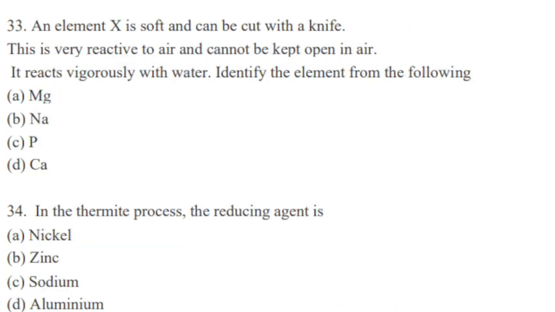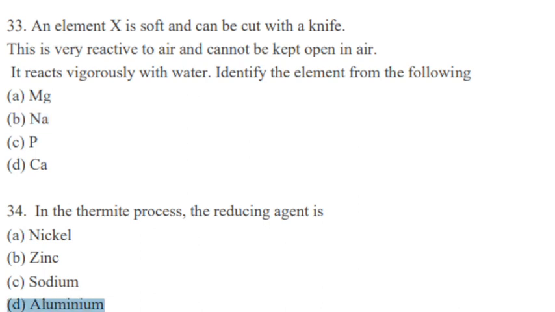Next, an element X is soft and can be cut with a knife. This is very reactive to air and cannot be kept open in air. It reacts vigorously with water. Identify the element from the following. So the element is sodium. So option B is correct, Na. Next, in the thermite process, the reducing agent is, so option D is correct, aluminium.